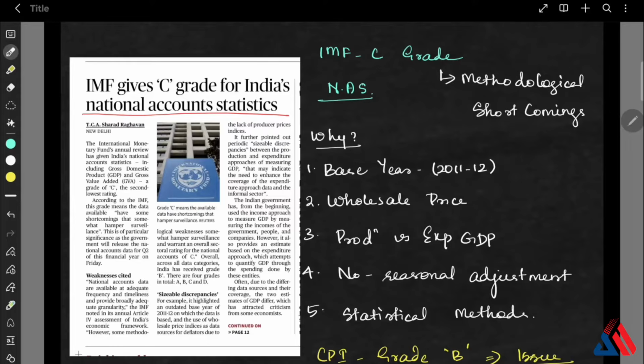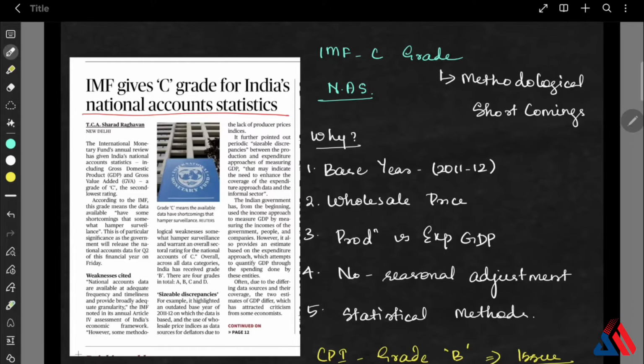The second one, use of the wholesale price index. Because we don't have a full producer price index yet, we rely on wholesale prices for deflating the GDP, and this makes real GDP numbers less accurate. The third one, there is a big gap between the production GDP and expenditure GDP. There are repeated and large discrepancies between GDP calculated by production and GDP calculated by spending. This suggests there is incomplete data, especially from the informal sector.